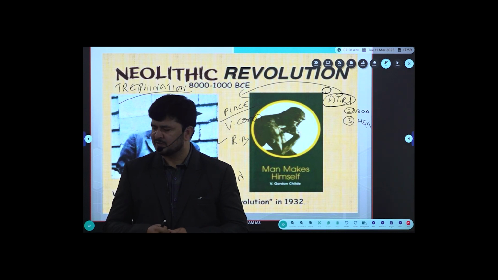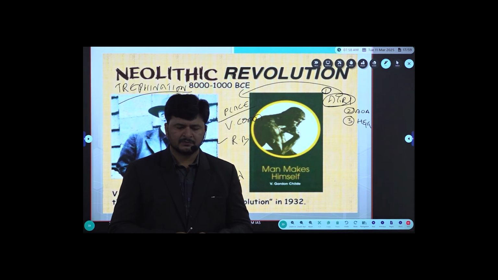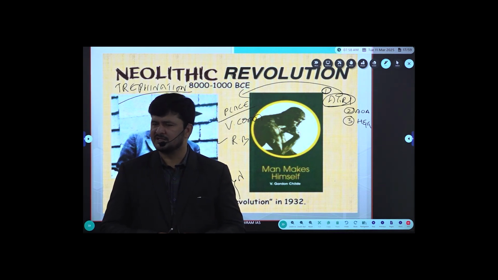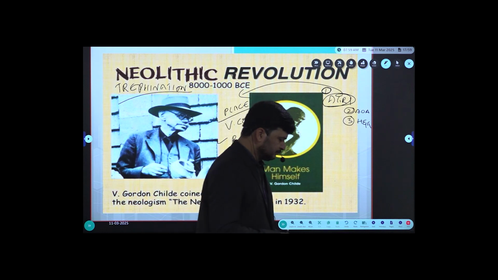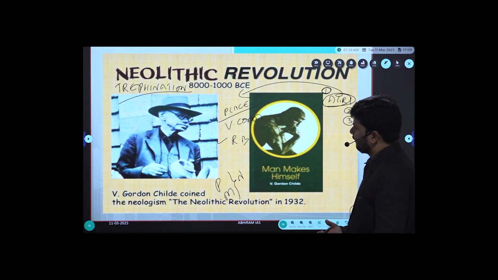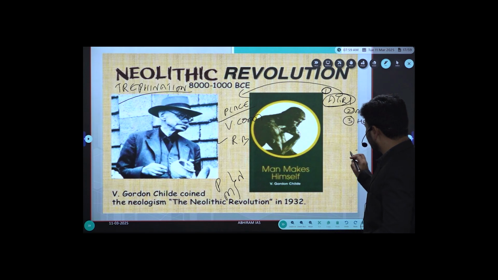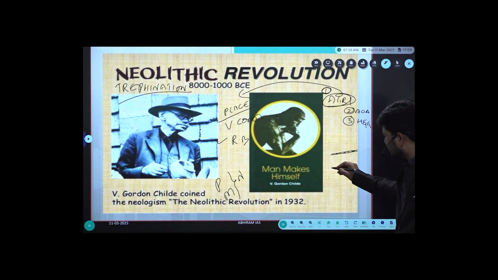Take a small arrow mark under trephination. The primitive method through which diseases were cured. So when we say trephination, look at the board. In this method an object would be burnt, and that object would be kept on the human body, right?